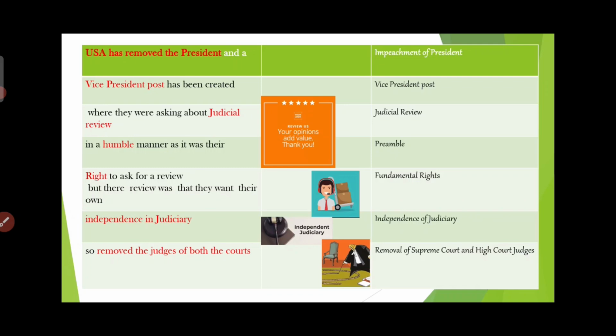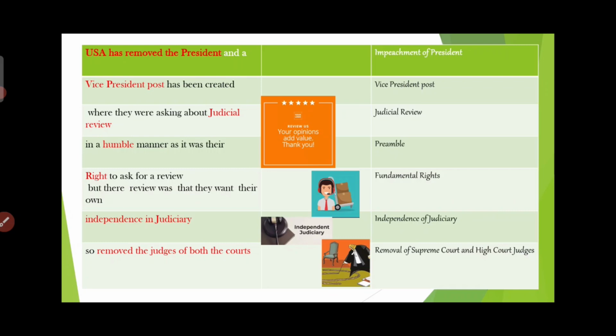Okay. Here, judicial review is judicial review, and in a humble manner, humble is preamble. The right to ask for a review is fundamental rights. But their review was that they want their own independence in judiciary. They should give some review, no? They said that not only removing the post of the president, we also want the judiciary to be independent. So independence of judiciary. To get the independence of judiciary, they should remove the judges of both courts, both Supreme Court and High Court. So removal of Supreme Court and High Court judges.